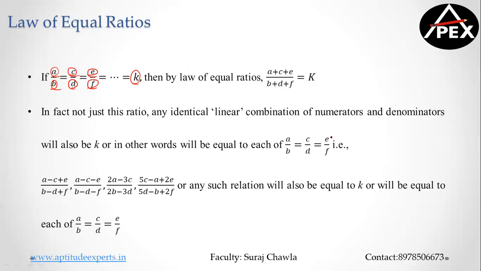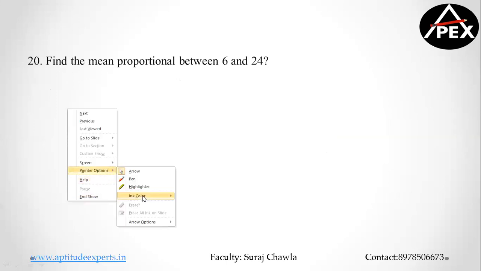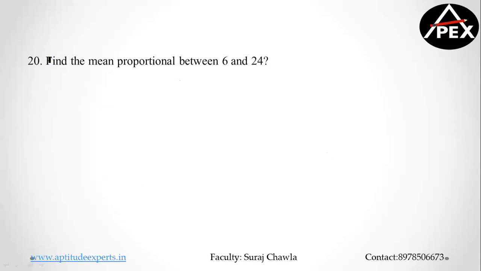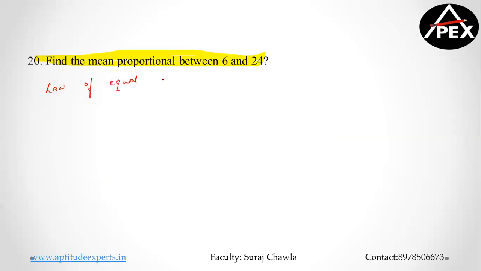Right now, most importantly, it's not just this. It says that the identical linear combination of numerators and denominators will also be equal to K. Now, I'll just take a small example, guys. Just ignore the question. We are looking at law of equal ratios here, okay? So I repeat, what is law of equal ratios? Let's take a small example, okay?